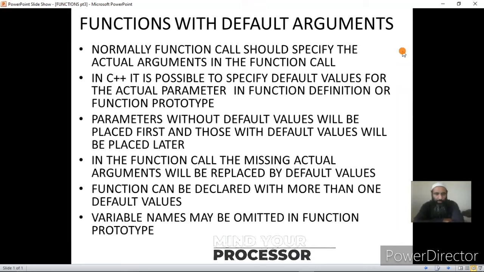Hello students, today we are going to learn one more interesting topic about functions, that is how we can have functions with default arguments or default actual arguments. We know that in case of functions we divide our code into different modules, and each function is an independent block of code.